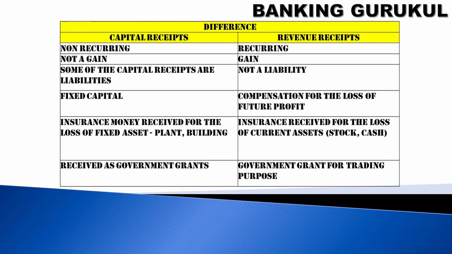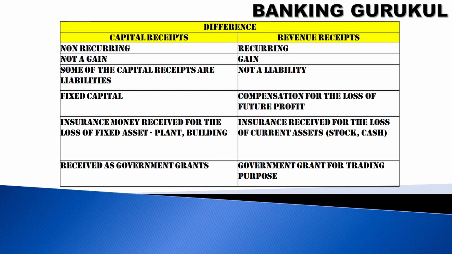Some of the capital receipts are liabilities. For example, shares you have issued are a liability for the organization. A revenue receipt is not a liability. So this will be converted into fixed capital.